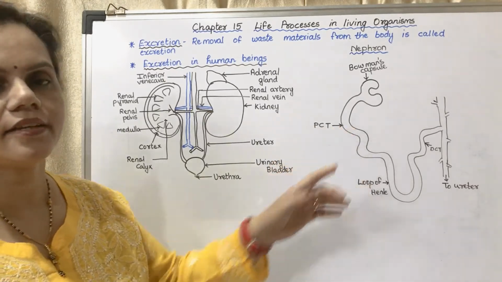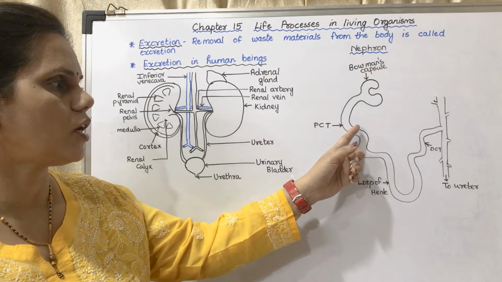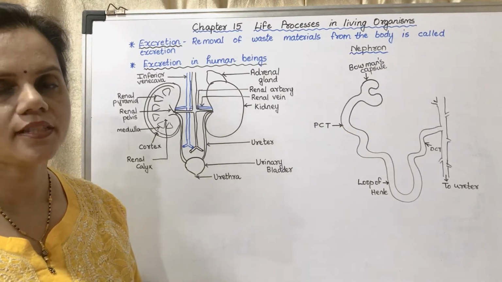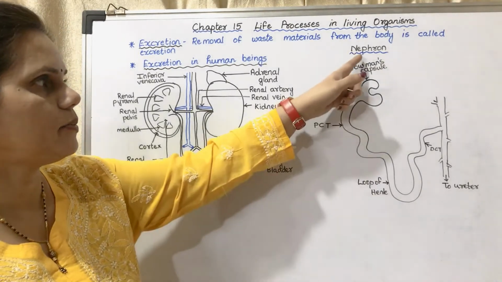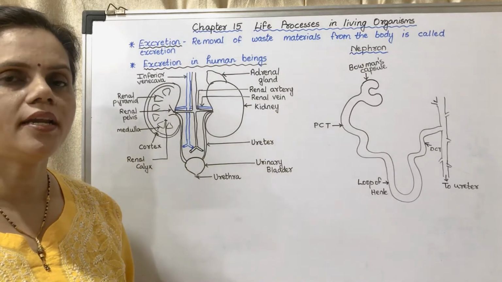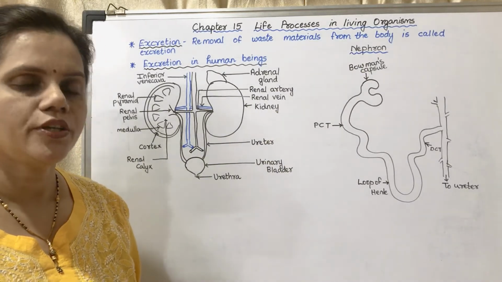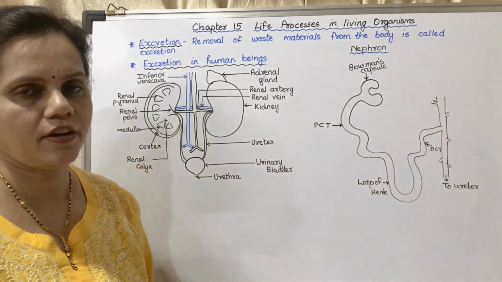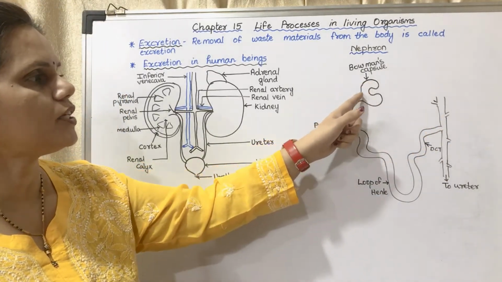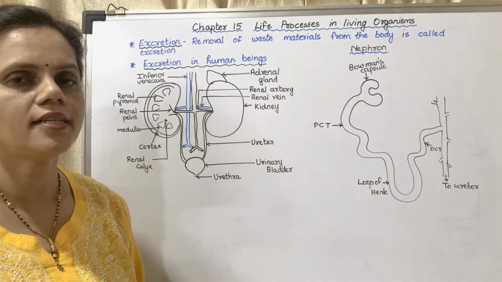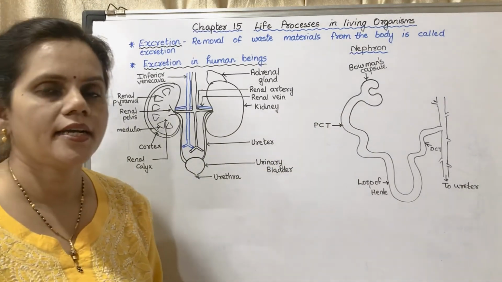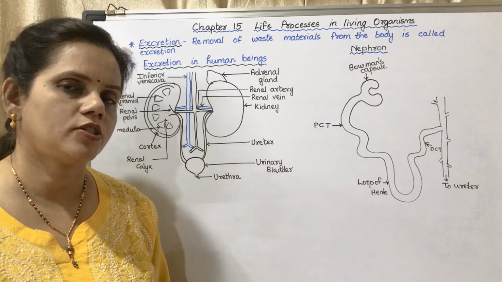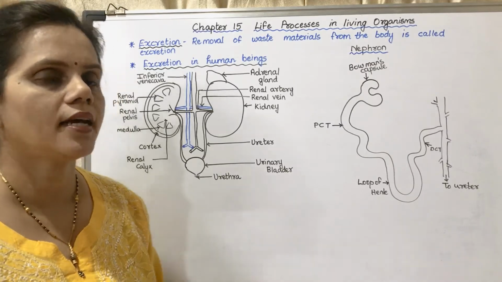In the kidney there is a functional unit which is called the nephron. You may see N-E-P-H-R-O-N, nephron. It is the functional unit of a kidney. This is the structure of a nephron. It consists of a cup-shaped structure which is called Bowman's capsule.